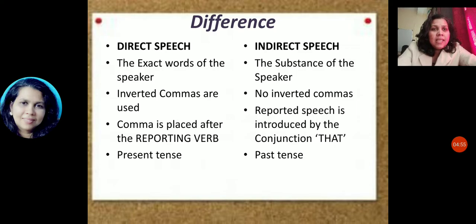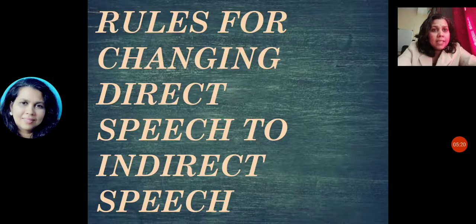So here let us see a few differences. First one is the exact word, the other one is the substance. Inverted commas will be there in direct speech, no inverted commas in indirect. A comma will be there after the reporting verb, but in reported speech the conjunction that is placed. In indirect speech it will be in past tense, and in direct speech it will be in present tense.